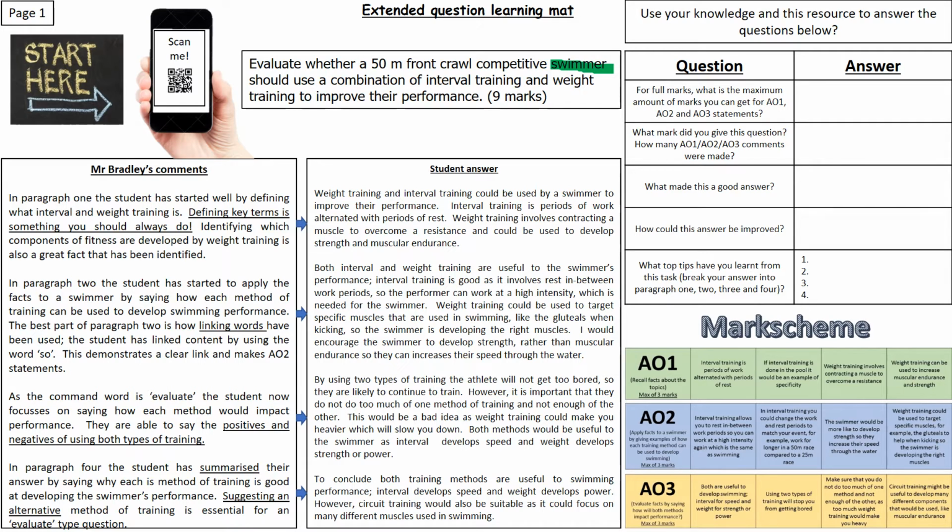Now the final task that you should do before you answer any question is highlight the amount of marks available, because we need to know where we're going to pick up marks. Now in a 9-mark question we need to be thinking, right, how many of those are going to be AO1 statements, how many are going to be AO2, and how many are going to be AO3. Okay, so that's all of our tasks done, and we haven't even answered the question yet.